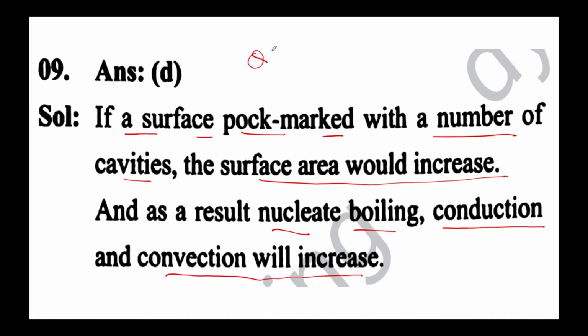know that for convection Q is equal to h A delta T, and the same thing will be used for nucleate boiling also. So again the surface area comes into play. If the surface area is more, the heat transfer rate would be more. And even for conduction, Q is equal to k A dT by dx for a plane wall, right? And clearly if your surface area is more, your heat transfer rate would be more.